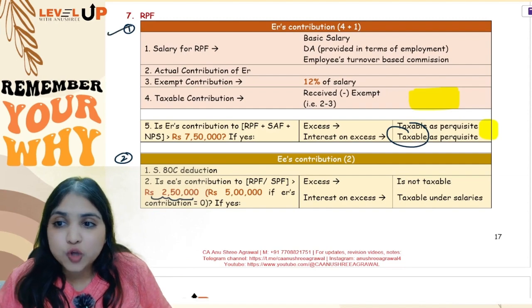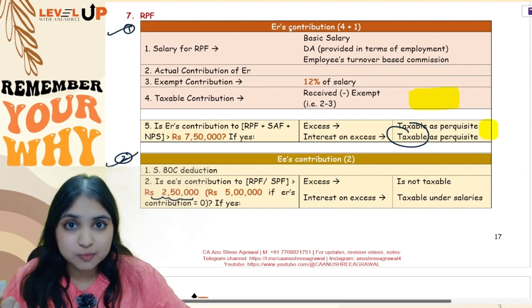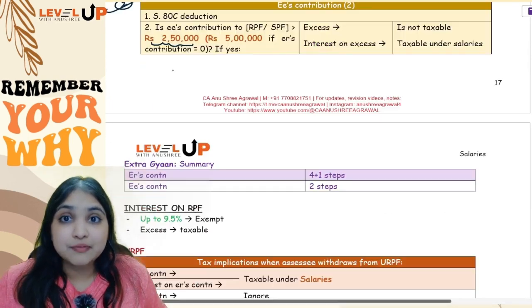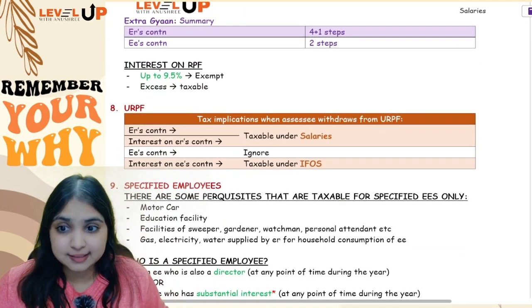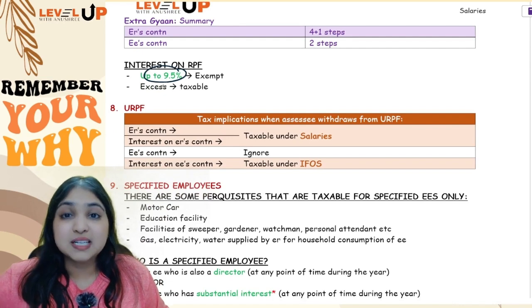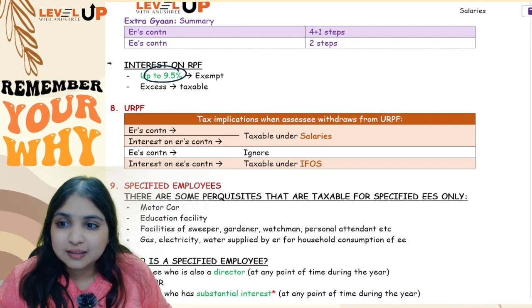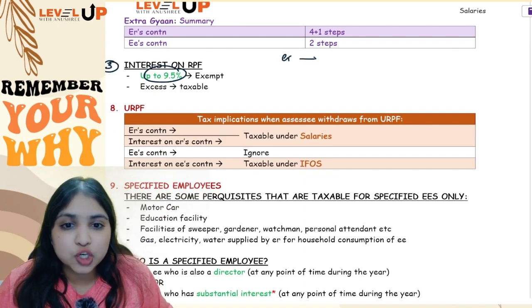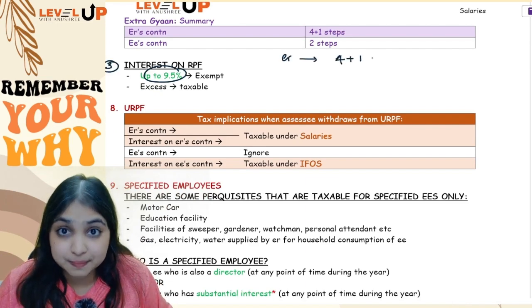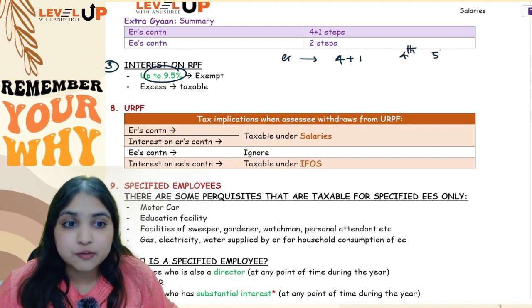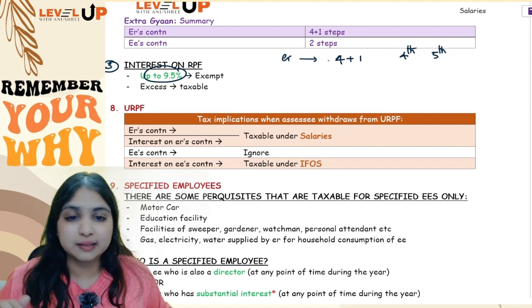Okay. So employer's contribution, first adjustment. Employee's contribution, second adjustment. Third is your interest on RPF. Interest on RPF up to 9.5% is going to be fully exempt. If it is more than 9.5%, the excess above 9.5% will be taxable. So totally three adjustments. Employer's contribution you will remember as 4 plus 1, 5 steps. And from how many places will you get the taxable number? From the fourth step also, from the fifth step also, from two places you will get the taxable number.